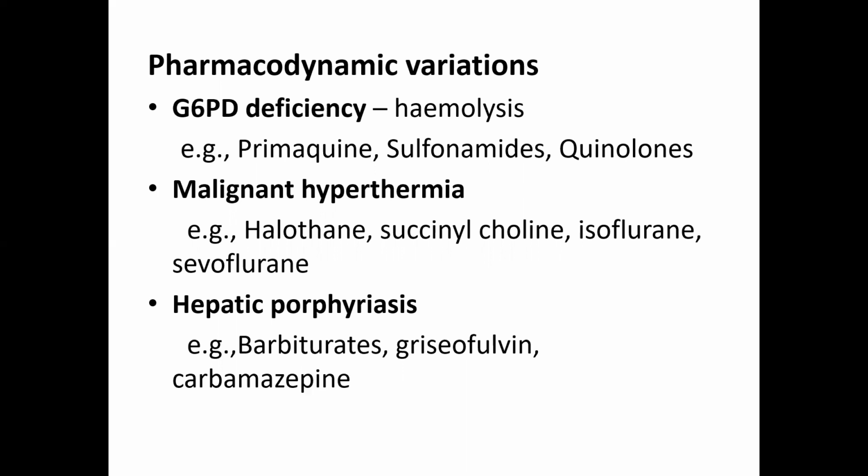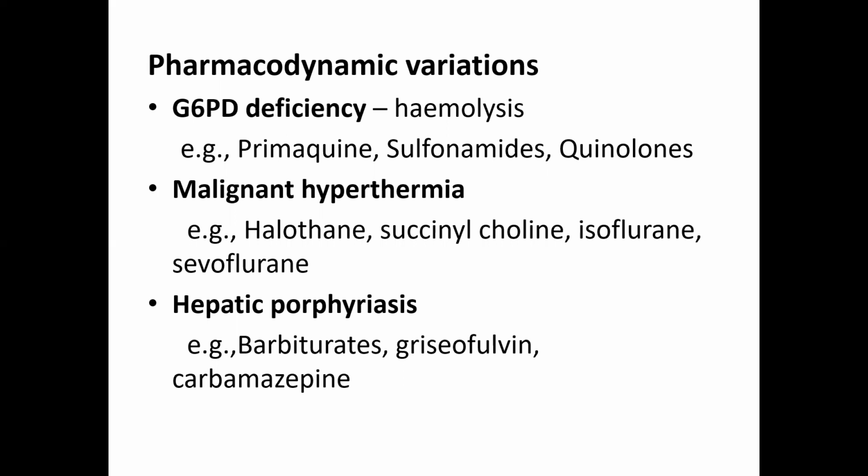So in those people, drugs like halothane, succinylcholine, isoflurane and sevoflurane will cause malignant hyperthermia. So the dose has to be decreased while giving anesthesia to those patients who will show malignant hyperthermia because of the genetic predisposition to these drugs.